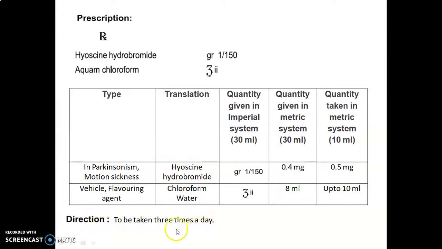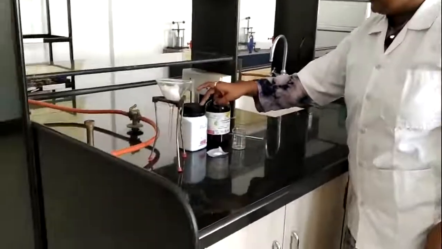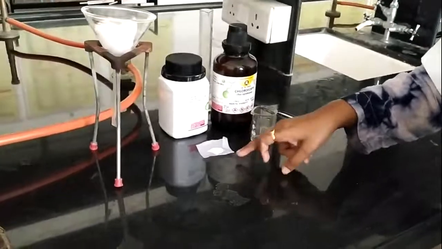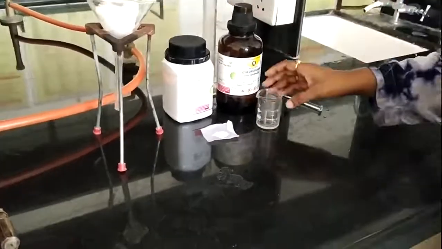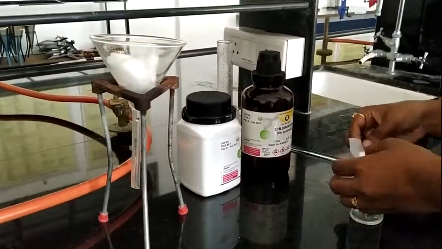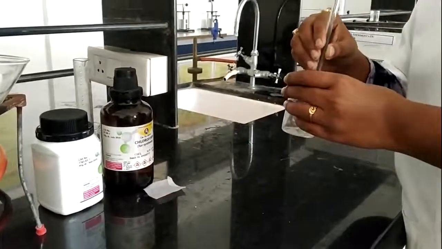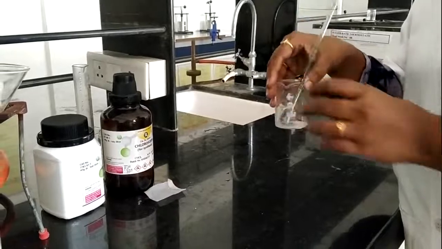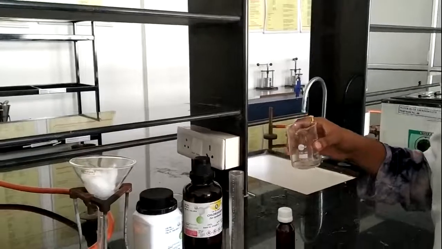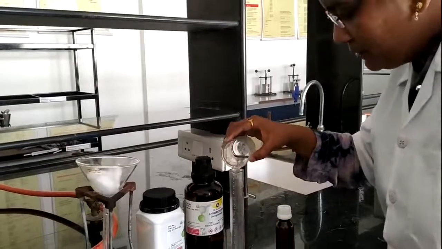So now performing the actual experiment in the laboratory. Let's move towards the laboratory. We have this hyoscine hydrobromide, which is previously weighed. This is chloroform water, which we prepared from chloroform. So first of all, we are going to add this hyoscine hydrobromide into this chloroform water and proceed to mix. After dissolving that, we will proceed for volume makeup into this measuring cylinder.